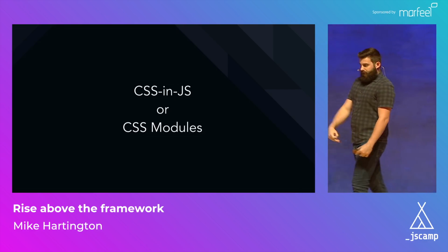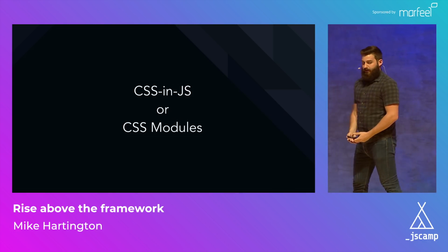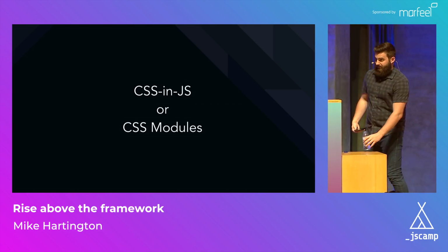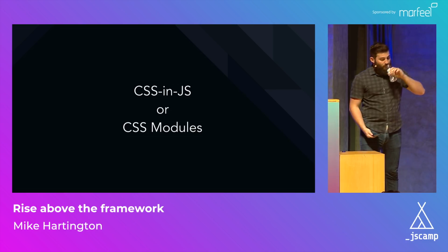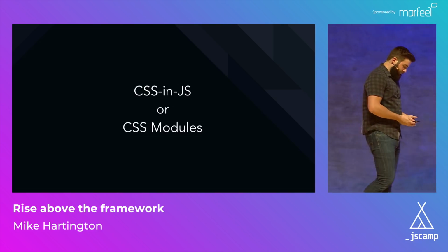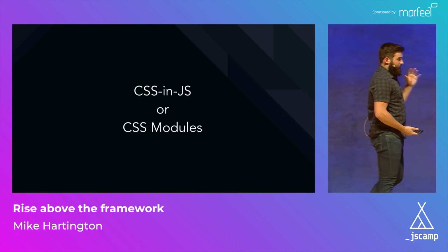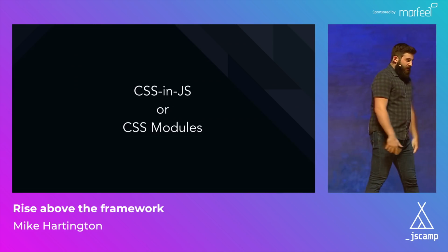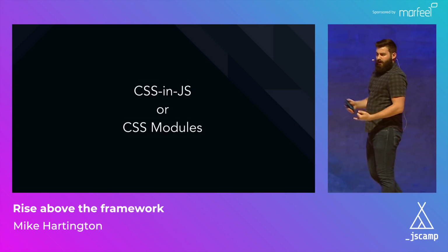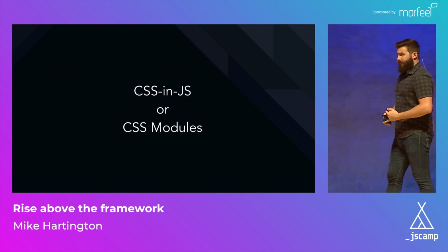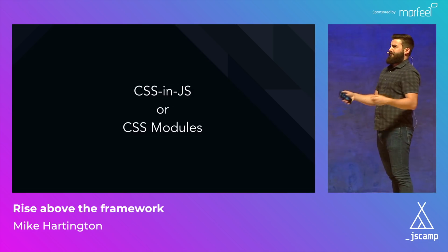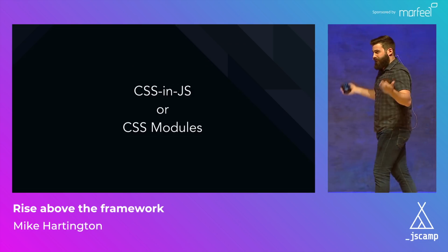Cool. So the React community has kind of come together and agreed upon probably these two practices as the way to solve CSS in modern front end. And that's CSS in JavaScript and CSS modules. Now, while these are really great ideas and practices, they have a bunch of shortcomings. For example, with CSS in JavaScript, you are often limited to what kind of CSS you can use. You have to relearn basic rules, and sometimes this can be a number or sometimes this can be a string. And why? Because that's what the author said so.